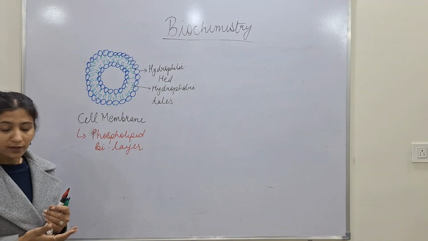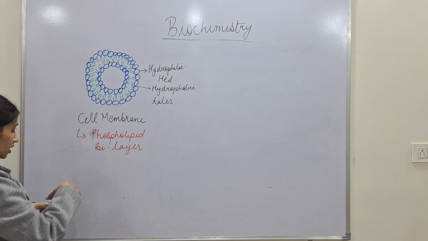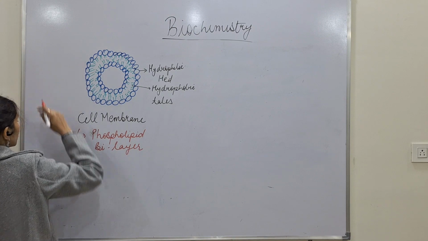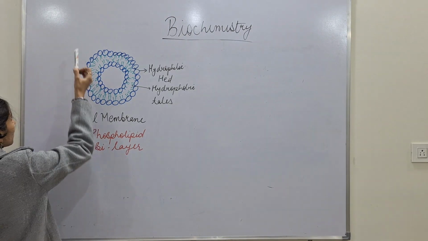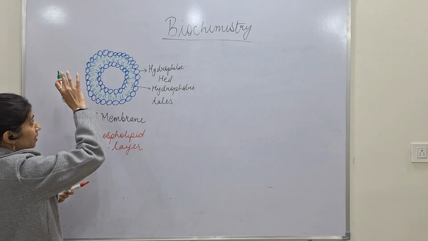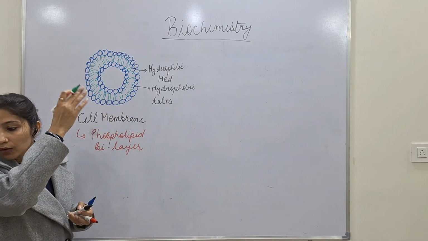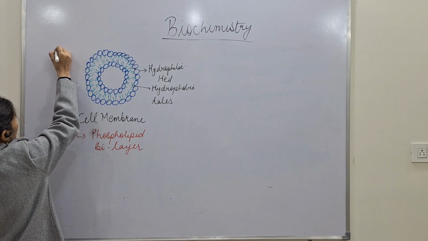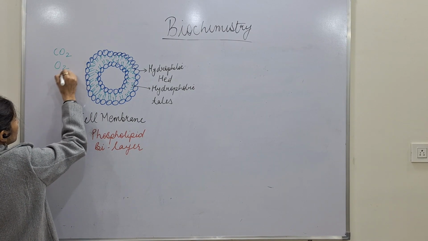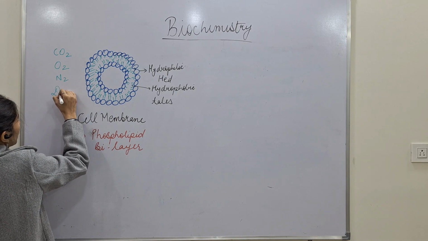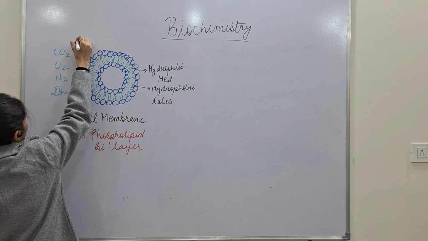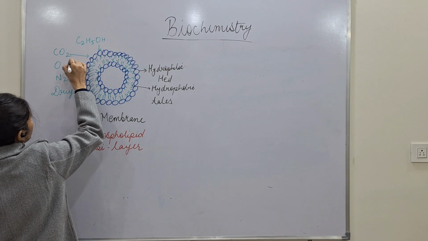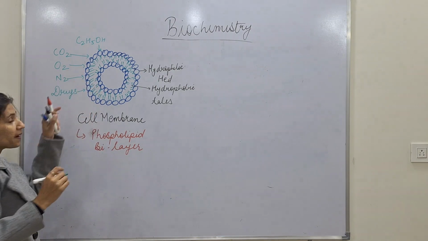Now when we talk about movement, how does it take place? Just need to understand that. I'll just use another color. I'm using green color to depict what things can go inside the cell and can go outside the cell. Here I would say CO2, oxygen, nitrogen, any type of drugs, alcohol, they all can penetrate through this membrane.